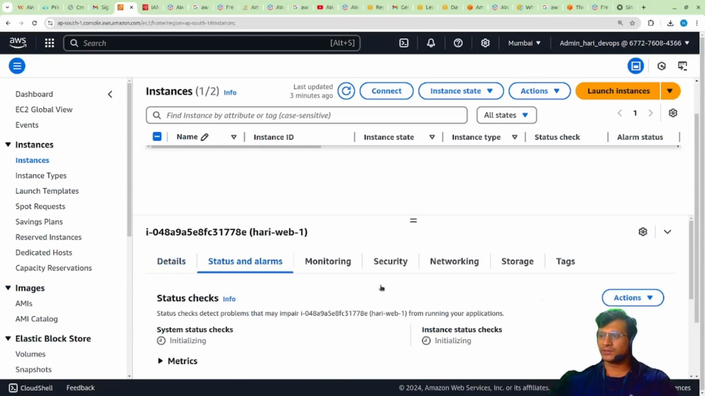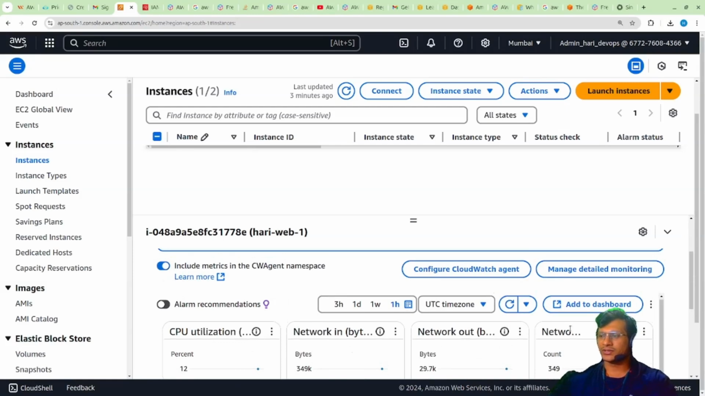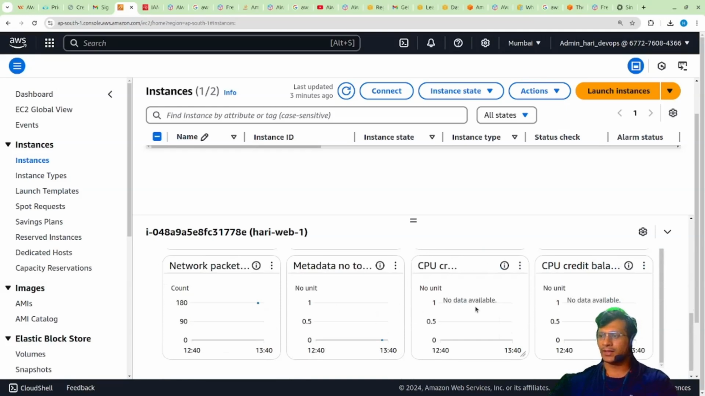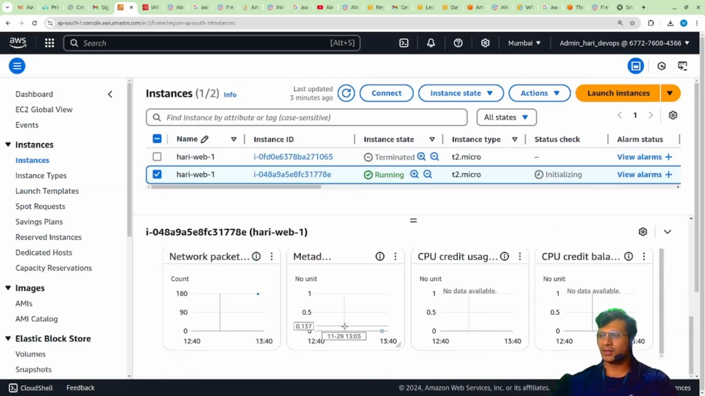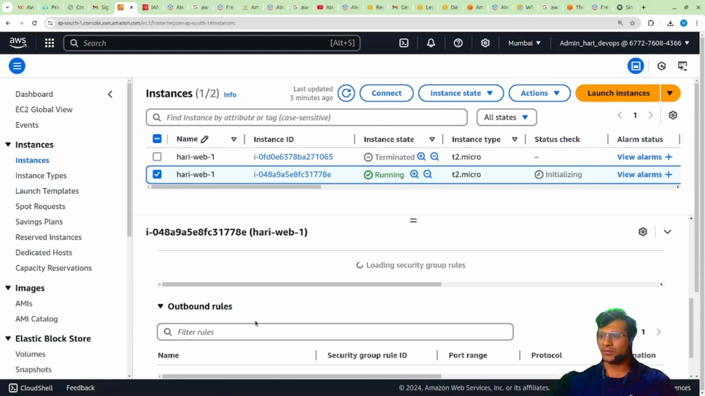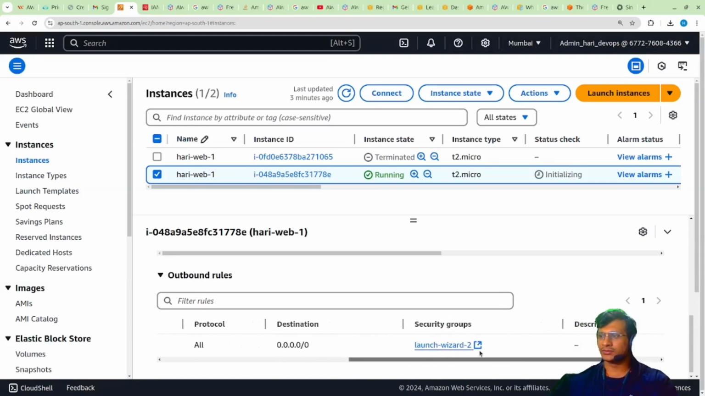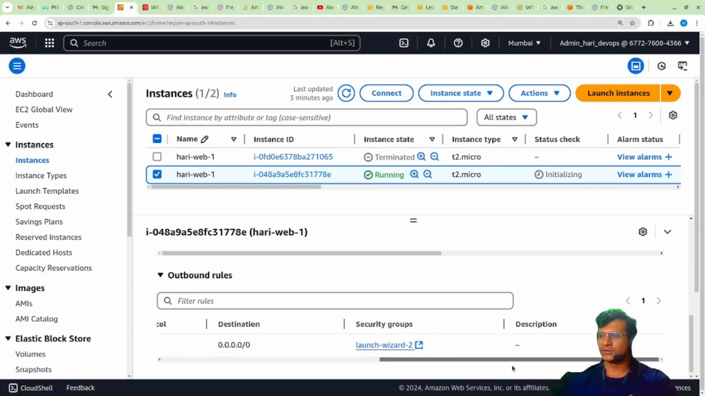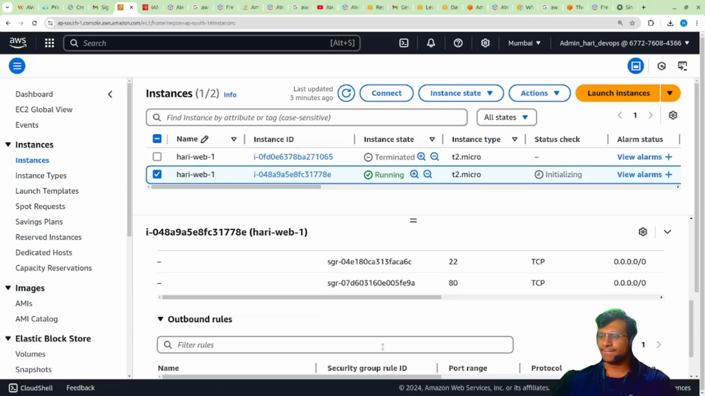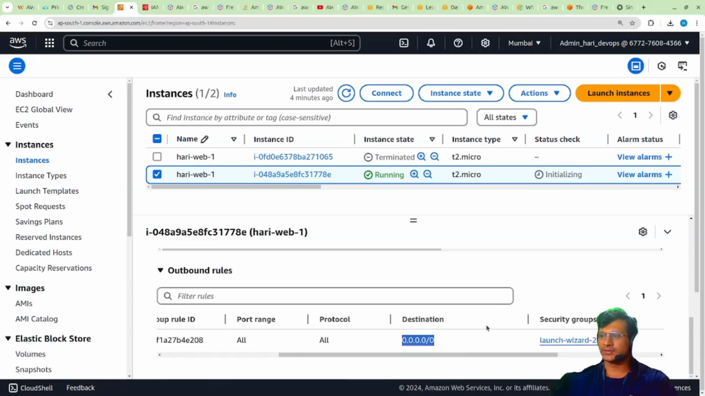Let's see status and alarms. Right now initializing is in process. Then we have monitor. Monitor means CPU utilization, network utilization, how many packets come in and out, ingress and egress traffic. Then metadata, CPU credit, credit usage and all that. Then we have security group. Here in the security group you can find which ports are enabled right now. First is outbound traffic, so it can access the whole internet.